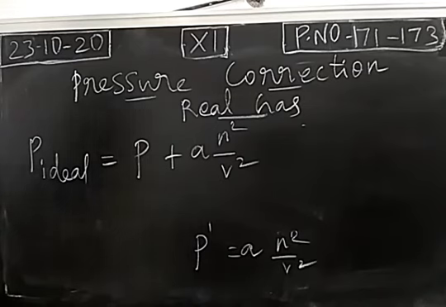Along with the total pressure, we include the pressure experienced by a gaseous molecule also. To derive an equation for a real gas, we did a correction in the pressure. So this is called pressure correction.